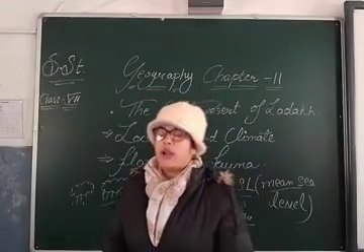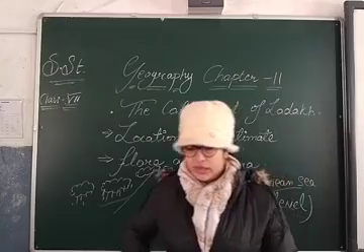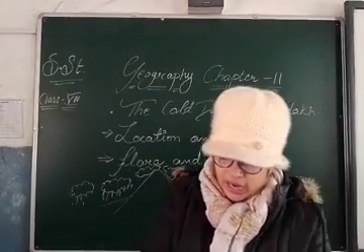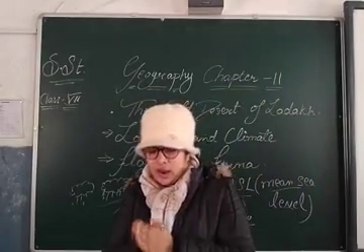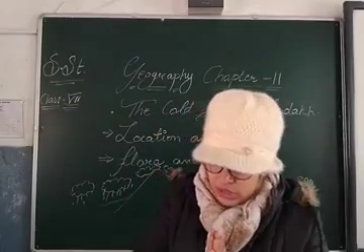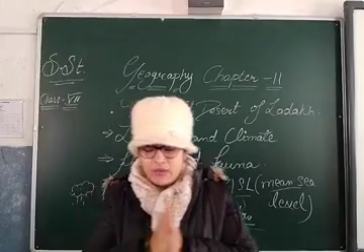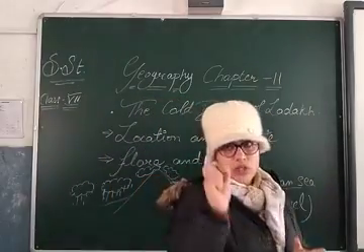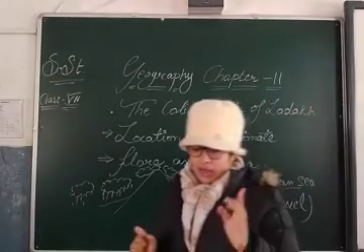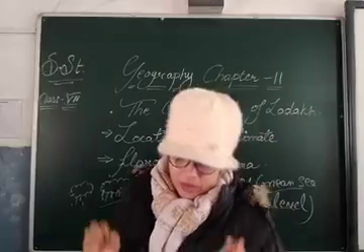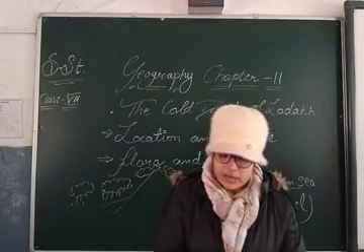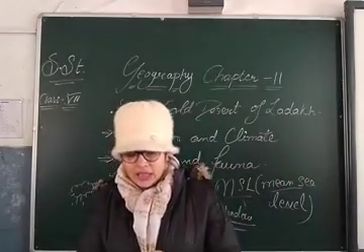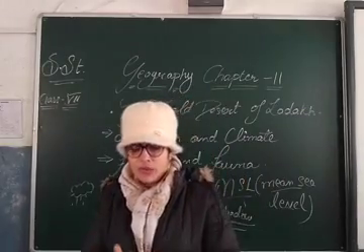Flora and fauna. What type of flora and fauna are found over there? The most common animal found here is the yak, which is the largest animal found in the Ladakh region. And Nyan, the largest sheep of the world, Bharal, the blue sheep, and the Urial, the smallest sheep of the world.